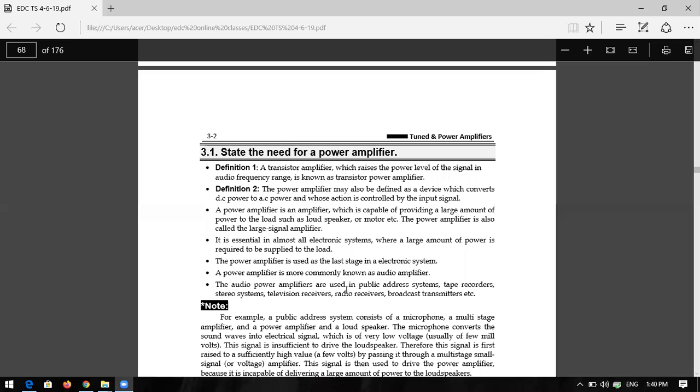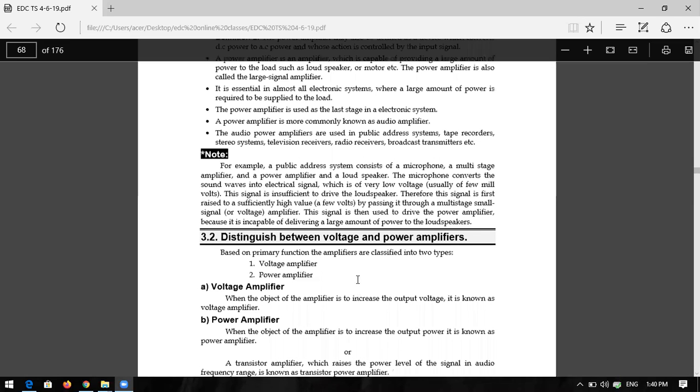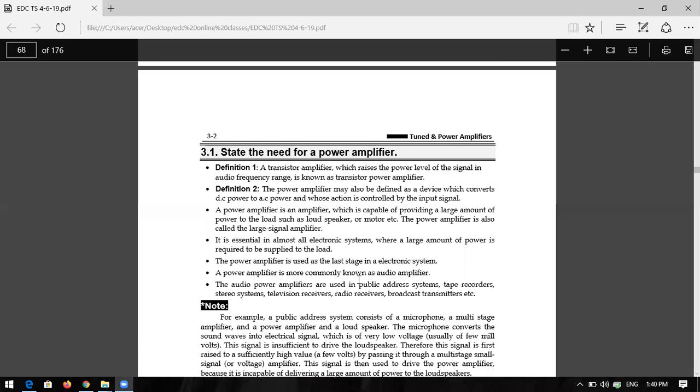Okay, is it clear or not? If you see the public address system in big seminar halls, or any public addressing seminars, you can see one amplifier which you can call a PA amplifier, public addressing amplifier, where the last stage of that amplifier is a power amplifier. Why?